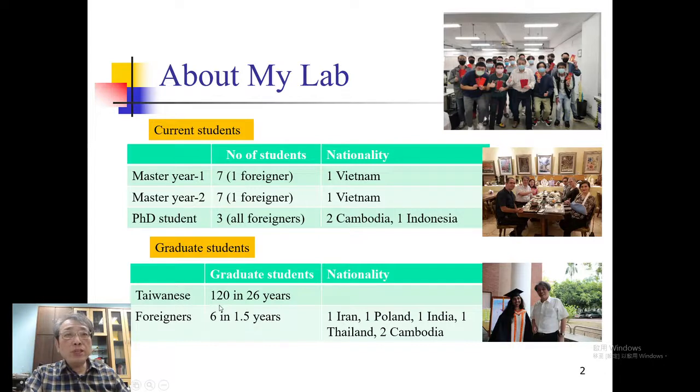I have had 120 Taiwanese students in the past 26 years. I have also had six foreign students in the past 1.5 years, including one from Iran, one from Poland, one from India, one from Thailand, and two from Cambodia. So this is a group photo of me and my students in the lab, at the 2022 Lunar New Year. And this is a dinner photo of me with my Iran student and my Poland student, and this is my Indian student.